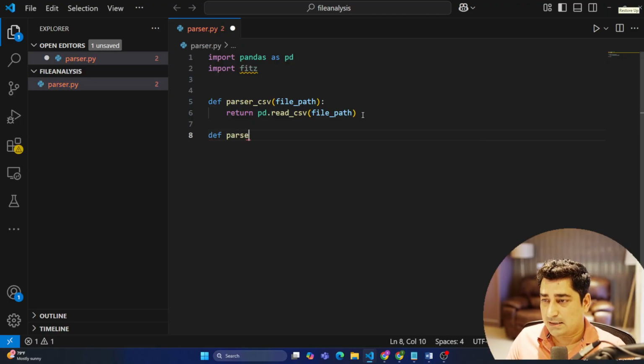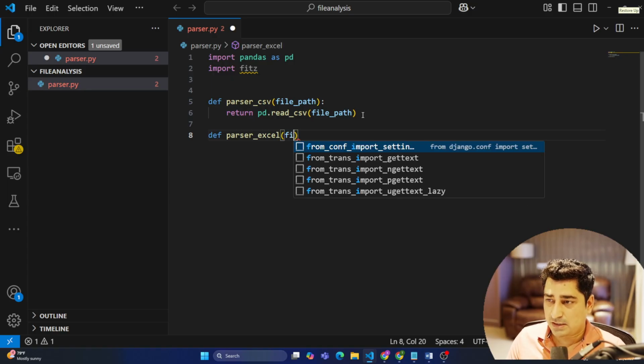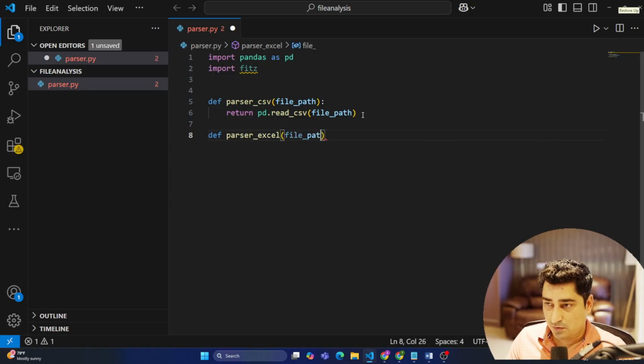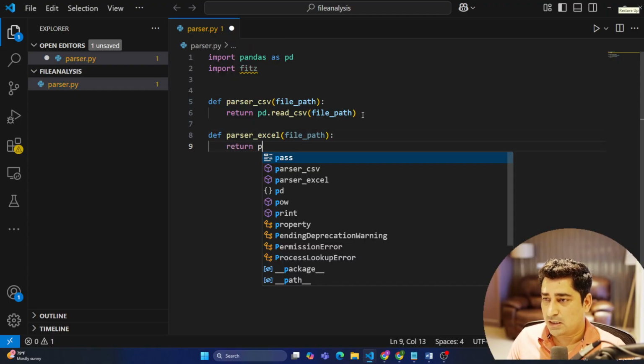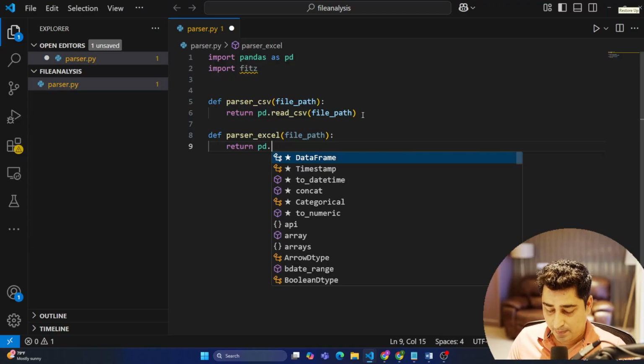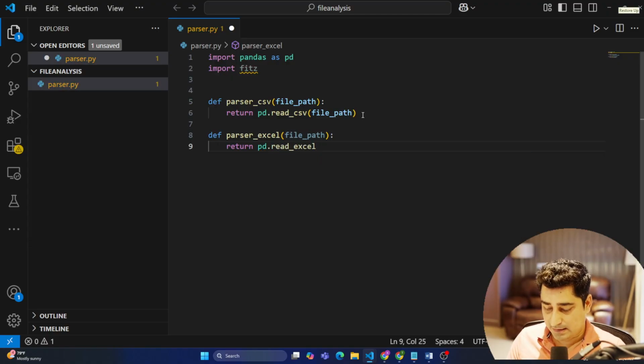Then the file parser for the Excel file, and again I will be using pandas. File_path is a variable I'm going to create, and then return pandas.read_excel, and I'm going to provide the file_path, and it is going to read this entire file.